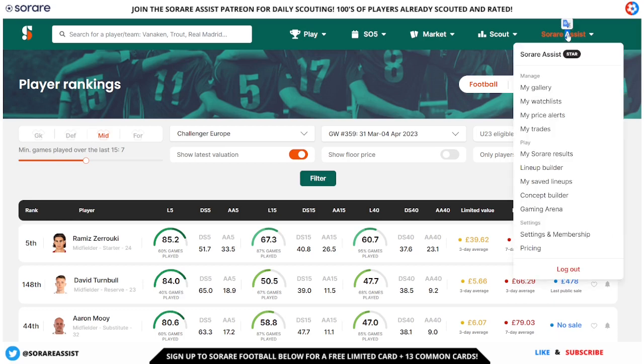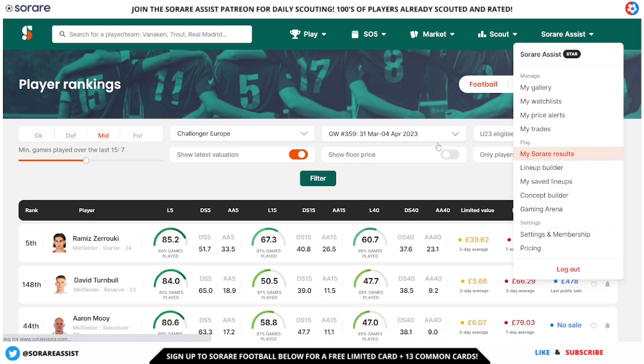You've also, of course, got your own little tab here. It tells you what membership you're currently on. I'm currently on this star tab, guys. So there are different membership tiers on Sorare Data, but a lot of these features are free as well, guys, to bear in mind. You've also got my gallery on here, my watch list, my price lists, my trades. Loads of other fantastic resources on here, guys, as well.